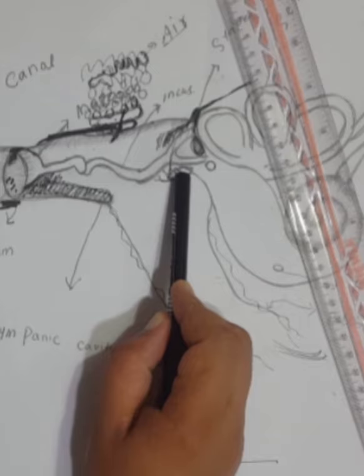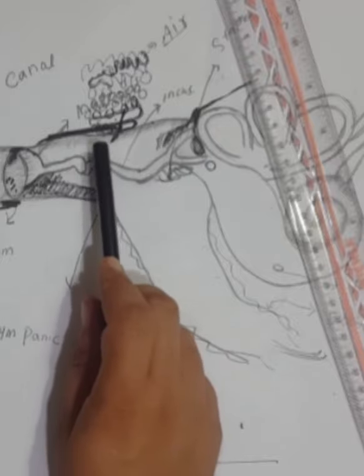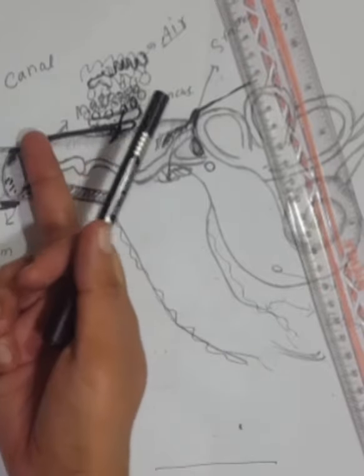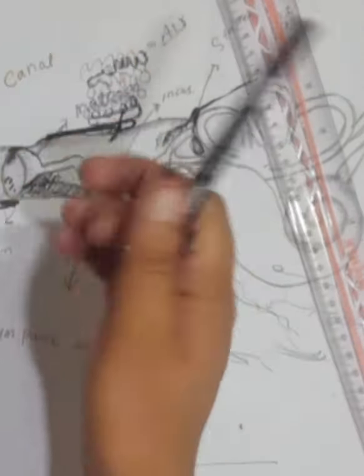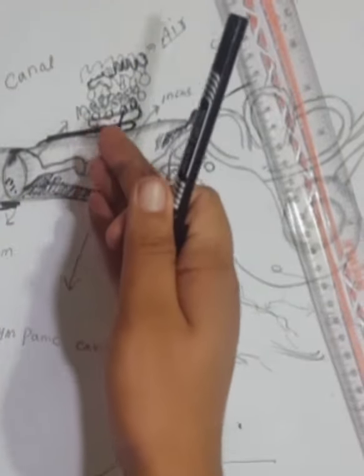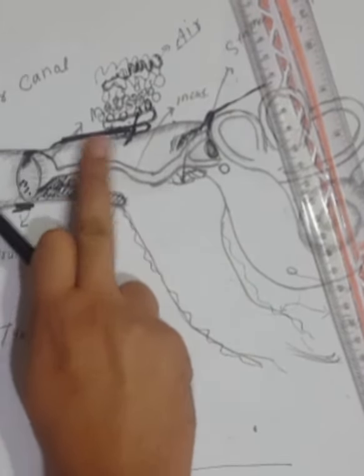There are 6 surfaces for the middle ear. The middle ear is like a box. There is the lateral wall, medial wall, anterior wall, and the back side is the posterior wall, and there is a floor and roof.